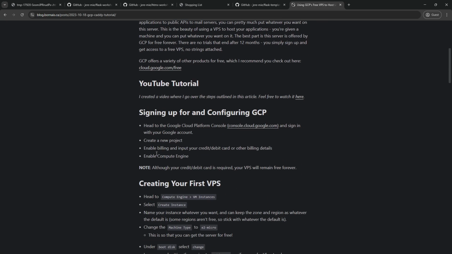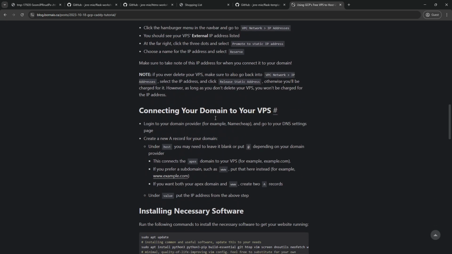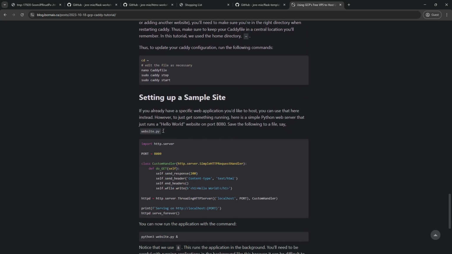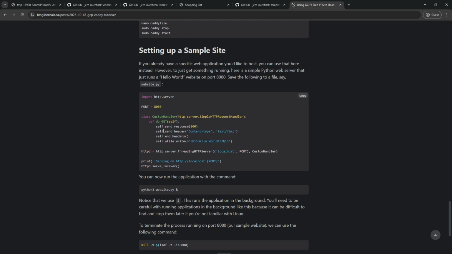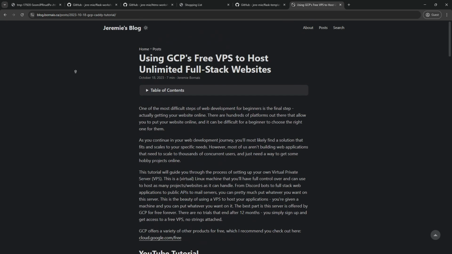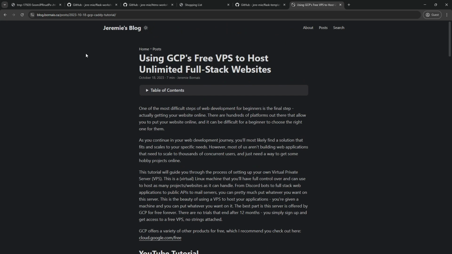So here I'll show you how to create this server, do all this fun stuff so that you can run this Flask application and people can actually go and visit it, right? So I'm of course not going to go through it all right now because I already have a YouTube tutorial out for it and I've got this blog article, but definitely consider checking that out.